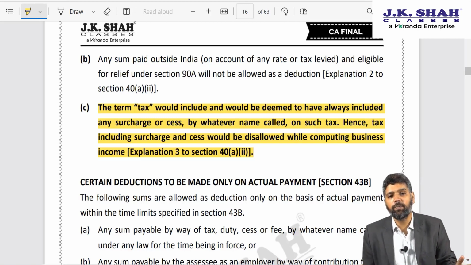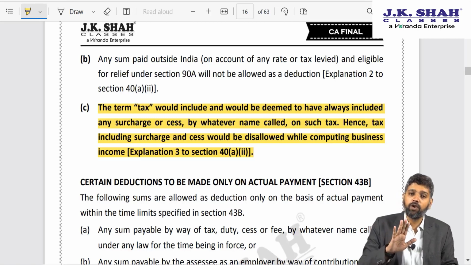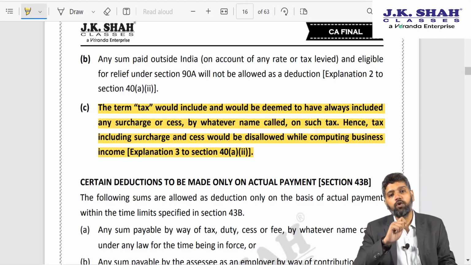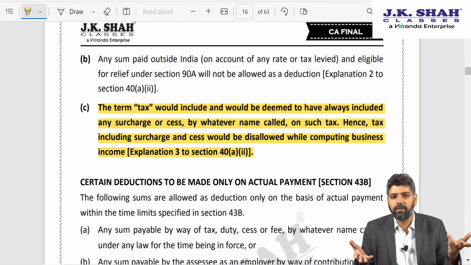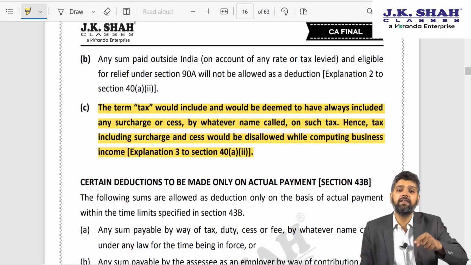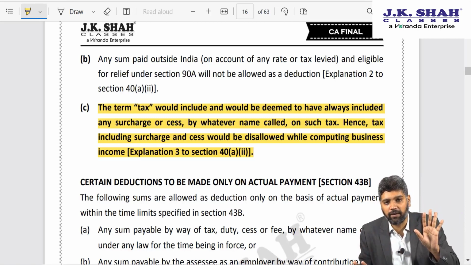Why would the assessment be reopened? To disallow the education cess. So government said that if the assessee before 31st March 2023 suo moto goes to the AO, assessing officer, and makes an application for rectification and says that please disallow this cess in view of the amendment in law, then the assessing authority would pass a rectification order disallowing the cess, notwithstanding that time limit for rectification may have expired.